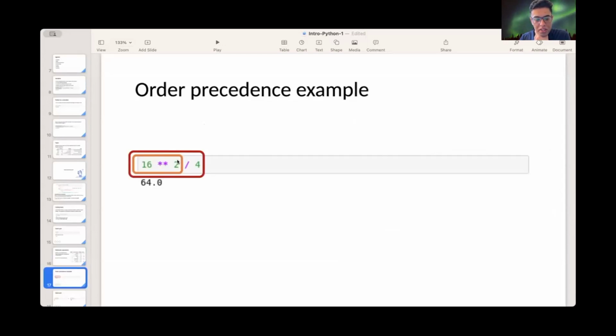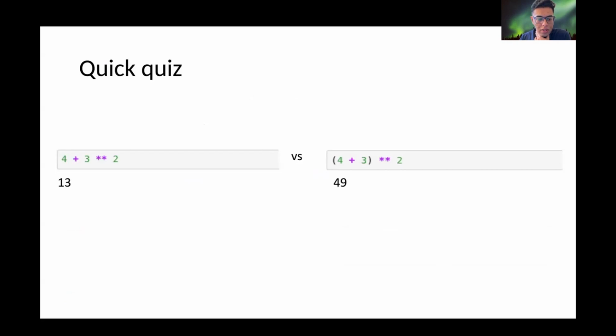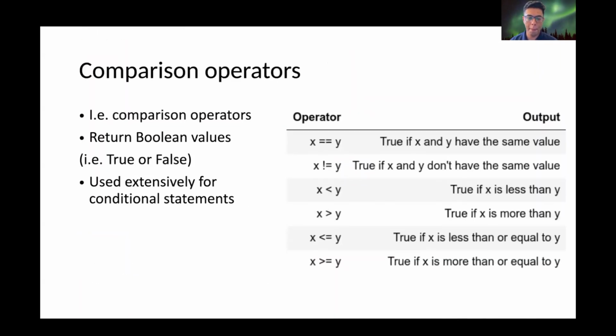Order of precedence. You can see first it's 16 squared, and then we divide by 4, that is 64. And again, you can see that first we take 3 squared, that is 9, then plus 4, that is 13. And here again, as there are brackets, we take 4 plus 3 first, 7. 7 squared is 49.